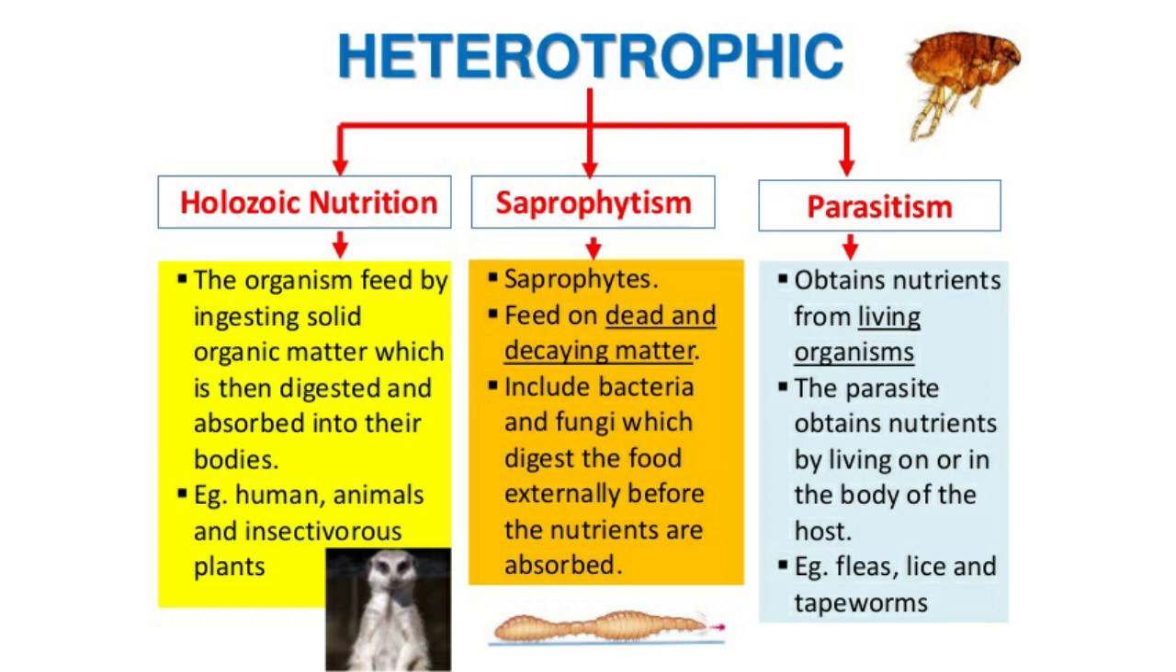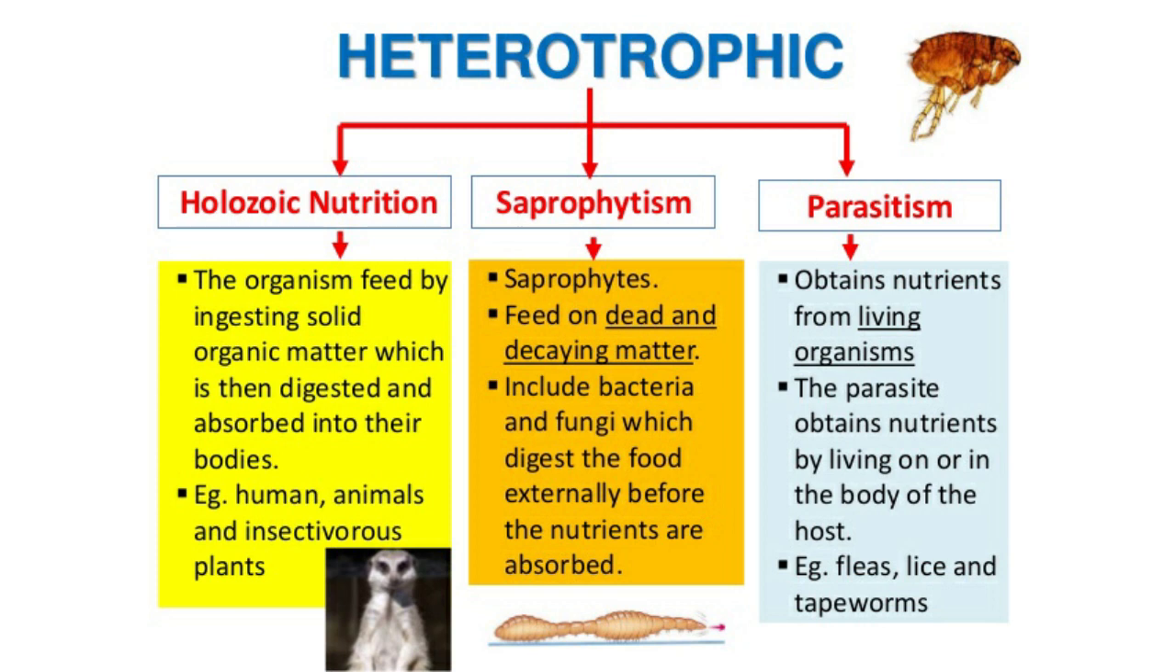Now the second mode of heterotrophic nutrition is parasitic nutrition. In parasitic nutrition, an organism lives on or inside another living organism and derives its food. The organism which derives the food from another living organism is called a parasite, and the organism from whom the food is derived is called the host, and the host can be a plant or an animal. The parasite that causes disease in the host is called a pathogen.